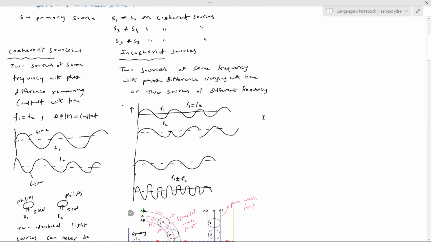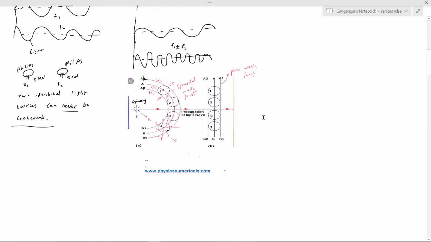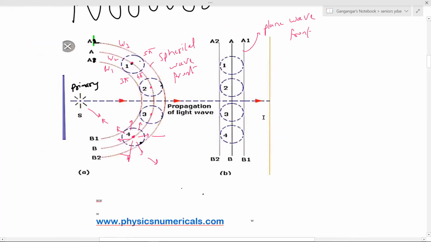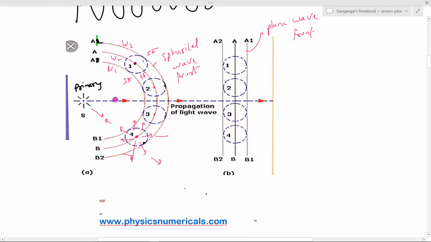Okay, let's take the next one. I'm trying to bring a better diagram. S is the primary source, which will start emitting the waves. Got the idea now. So A1, B1 is one wavefront. A2, B2 is the second wavefront. A3, B3 is the third.